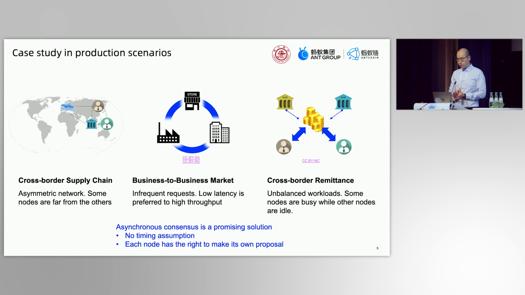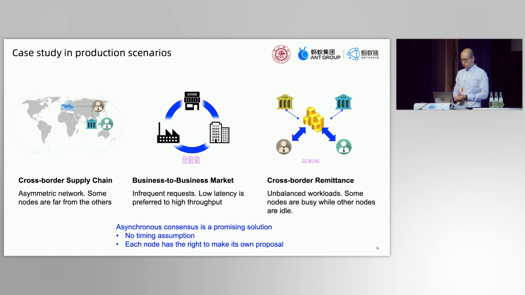Here we have 3 cases to address the issue. All of them come from our real production scenario of Ant chain. In the first, cross-border supply chain, the nodes are distributed unevenly in the world. Most of the nodes are in East Asia, but some are in other continents far away from the majority. And in the middle is the B2B market. The transactions are not that frequent, so low latency is preferred in this case.